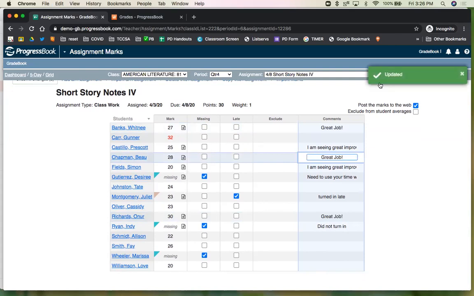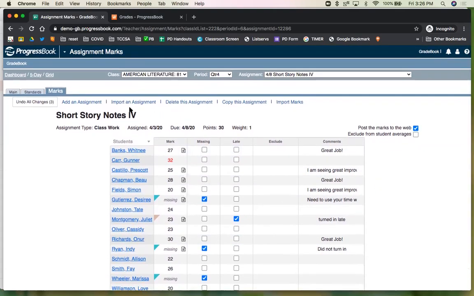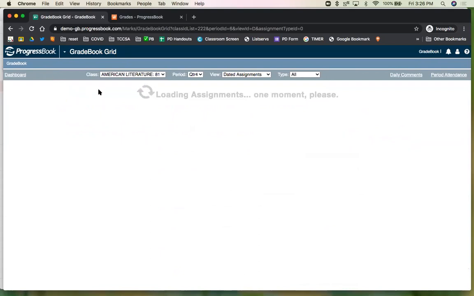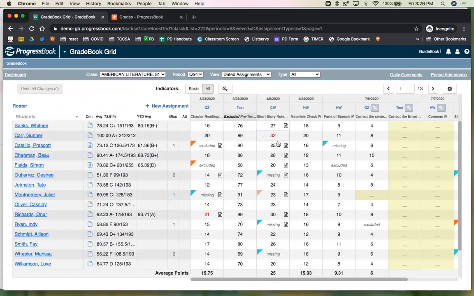So you see we have autosave now, and you can do assignment comments on the gradebook grid, on an individual assignment like this, on the standards grid. And I'll show you here, when I go to the grid, you'll be able to see the ability to display. Right there they are. We can hover over those assignment comments.